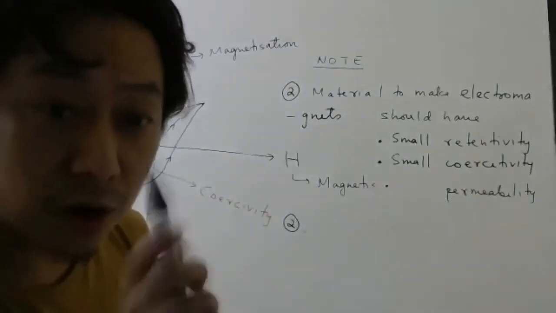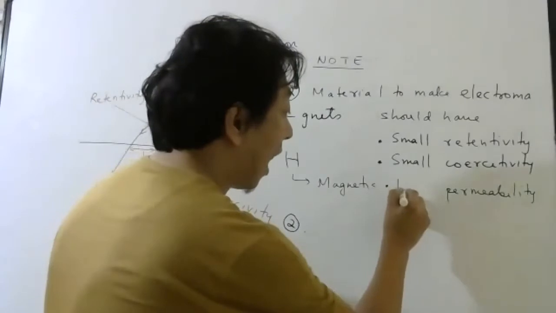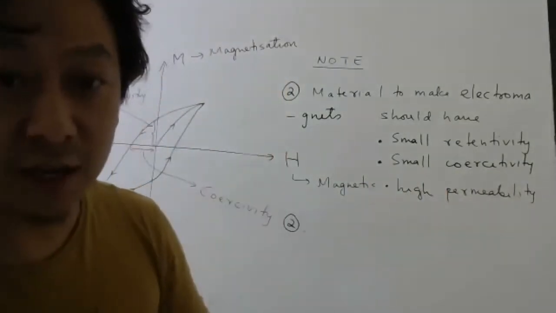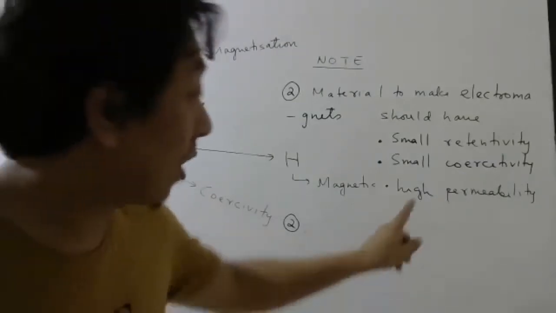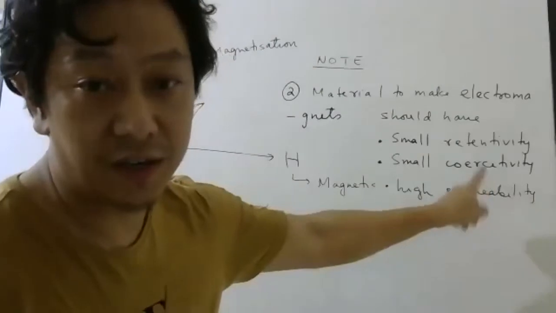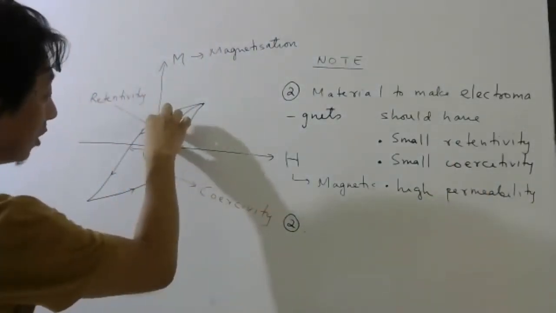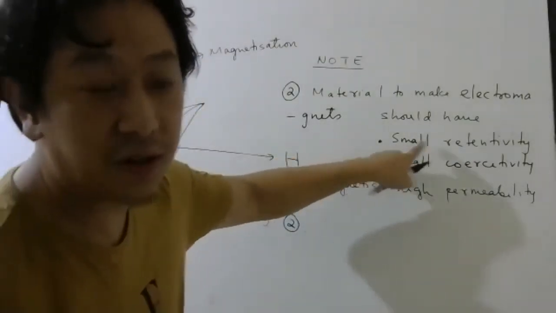Again, the more important point is it should have small coercivity and it should have high permeability. So high permeability will make sure that when you pass current, the magnetic field produced will be strong. So high permeability, small coercivity. And usually, if this is small, this also will be quite small. Usually, okay, not all the time. So that's why maybe they have written small retentivity in some books.